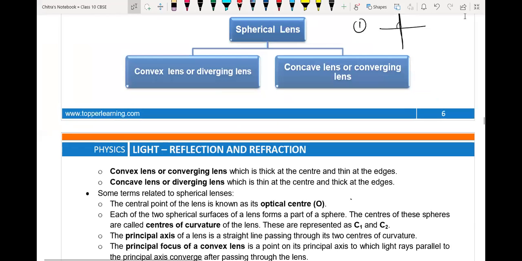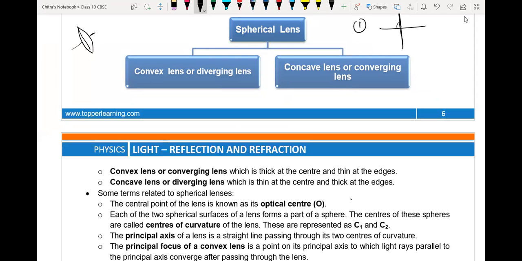So now we will continue with the spherical lens. Again, what is a spherical lens? It is a piece of glass having at least one surface spherical. Sometimes it has two spherical surfaces.